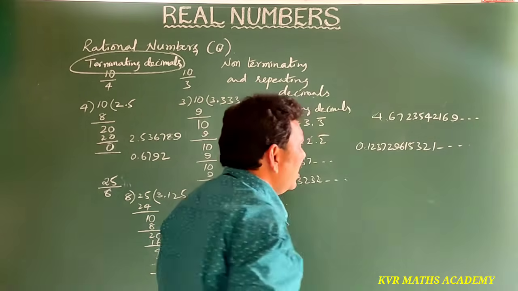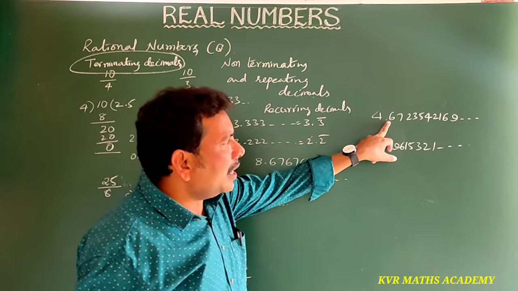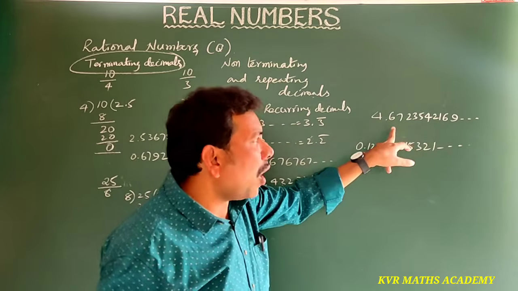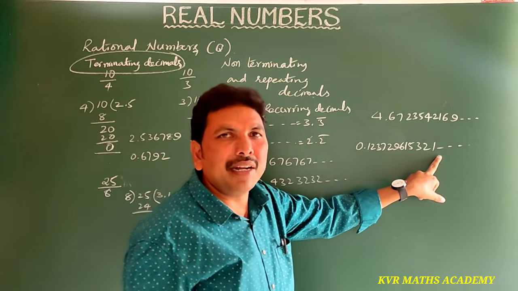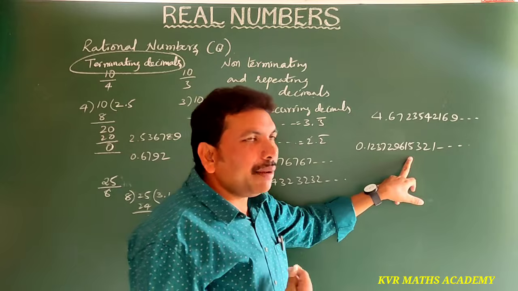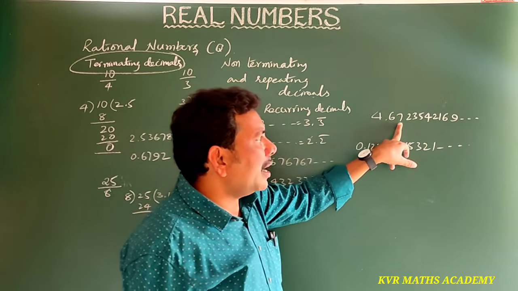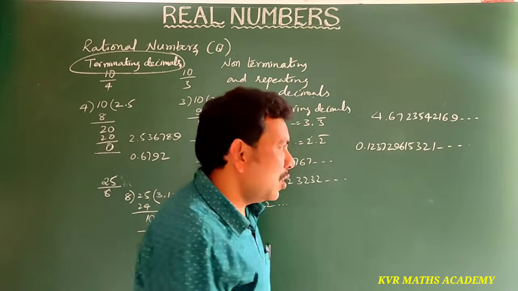0.121372961532 and so on. Here, after the decimal, the numbers are non-terminating, which means not stopping, right? And not repeating also. Non-terminating and not repeating.